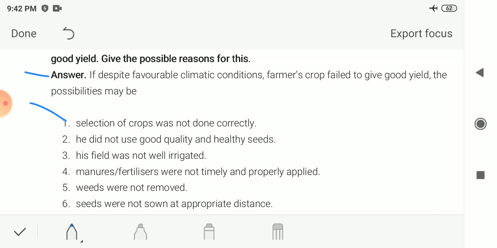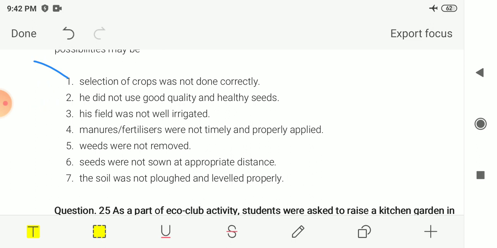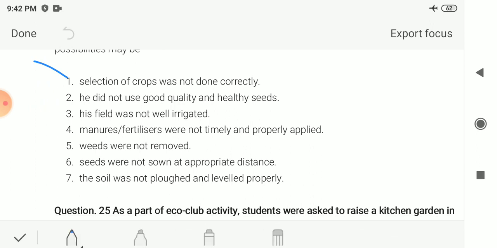First, selection of crops was not done correctly. Before sowing the seed, it may be possible he did not select the crop properly, or he did not use good quality and healthy seeds. The next possibility is that his field was not well irrigated, he was not watering the field from time to time.